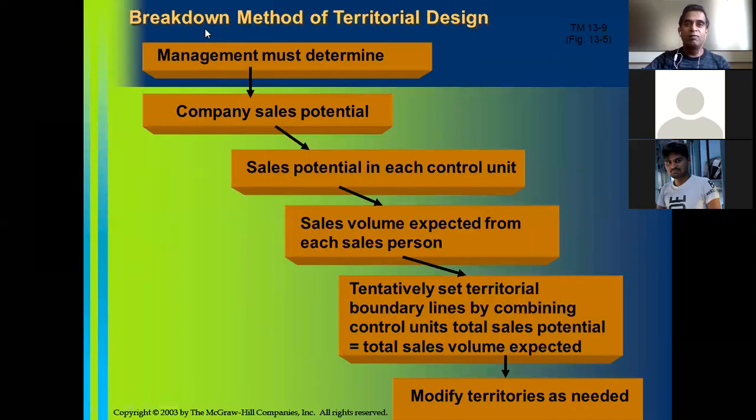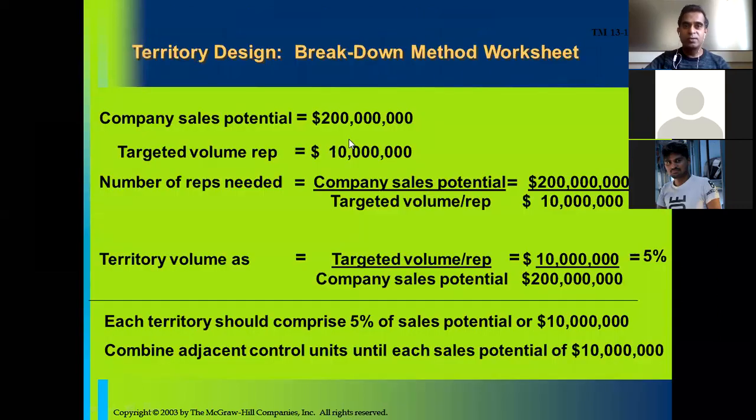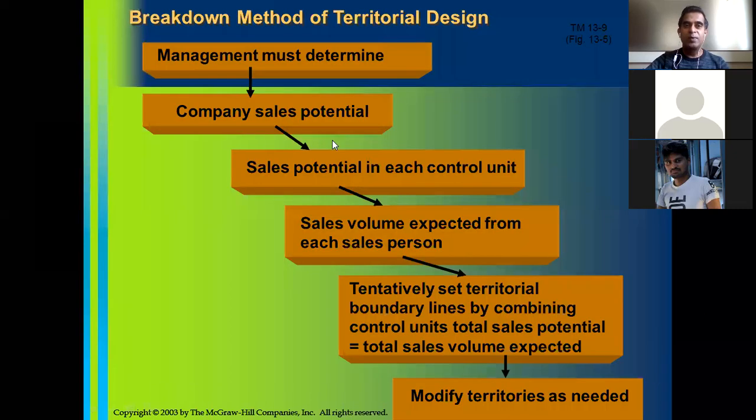Okay, the second method of territorial design is the breakdown method. So we'll go through the steps, and let us learn how a company designs a territory using the breakdown method. In this case, the management must determine the company sales potential overall, as well as the company sales potential in each control unit. I hope now you remember a control unit may be a state, a control unit may be a district. Then determine the sales volume expected from each salesperson.